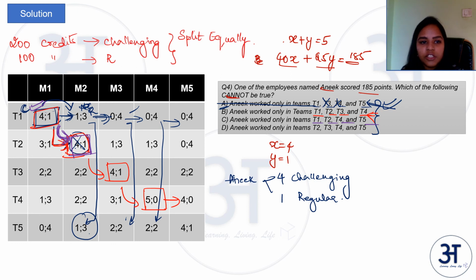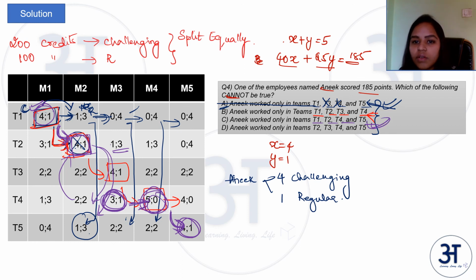Yes, so surely during this shuffling, T2 to T4 and T4 to T2, he can shift here during M3 to T4, right? Once he shifts there, he can stay in T4 and then shift to team 5 when the critical project comes. In this way, he is doing 1, 2, 3, 4 critical projects and 1 normal project. So it is definitely possible for him to do this.